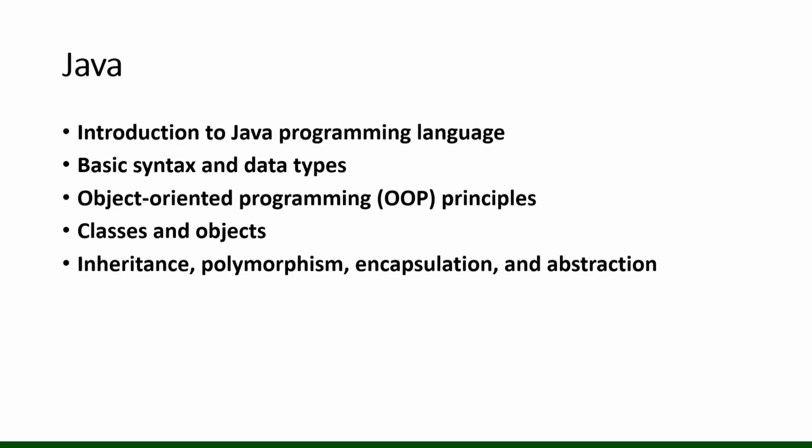After that, basic data types, then class and object, then OOPs principles and concepts, like inheritance, polymorphism, encapsulation, and abstraction. So now let's start.